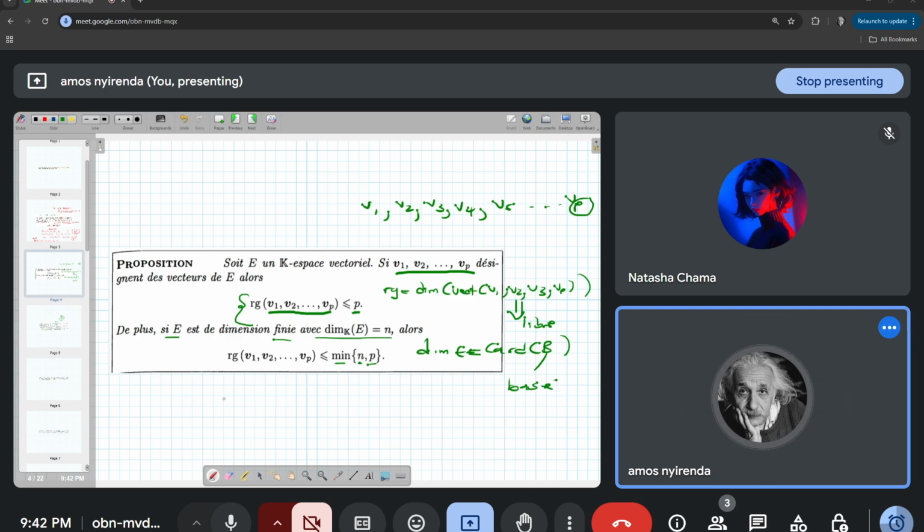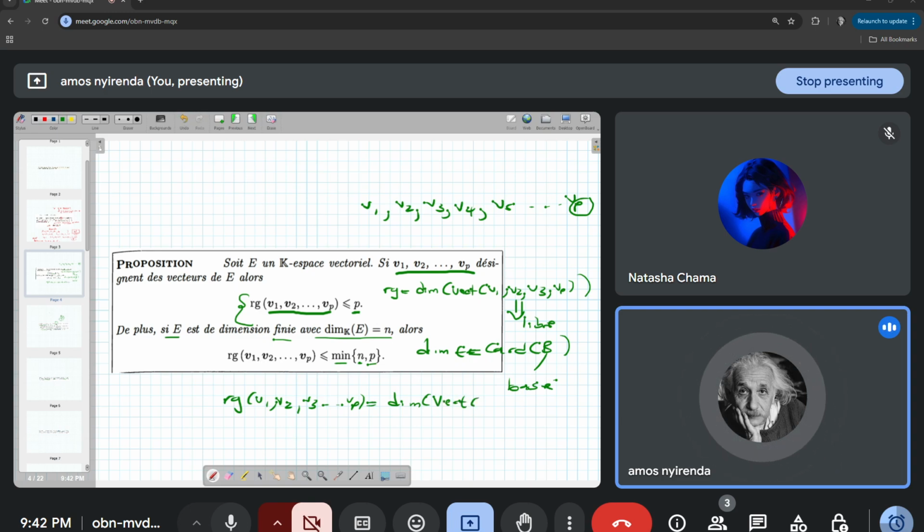Now remember that le rang de V1, V2, V3 jusqu'à Vp is equal to la dimension du sous-espace engendré par the same family of vectors.